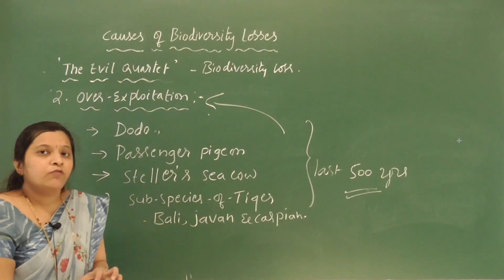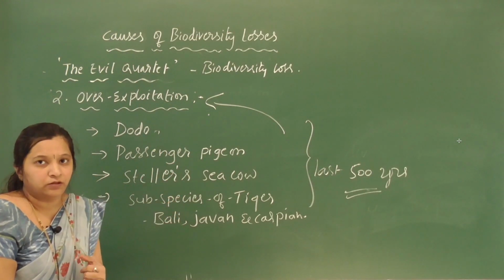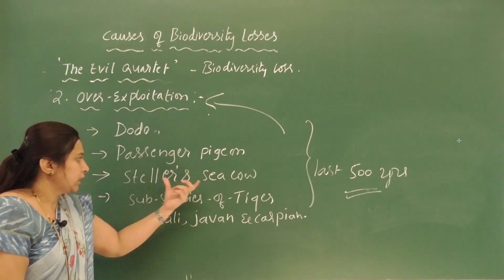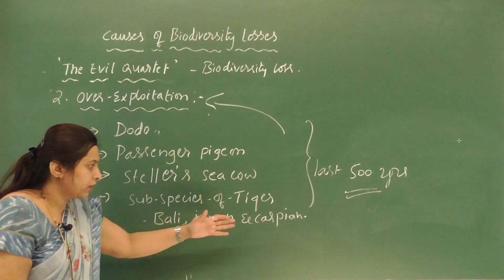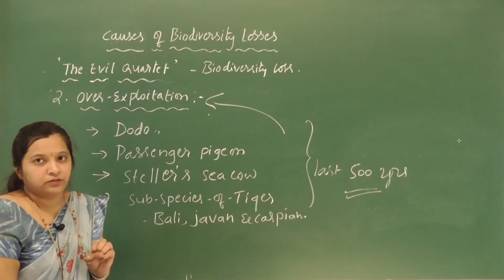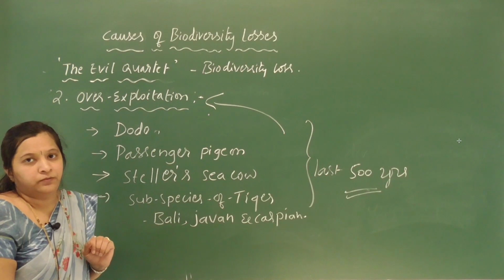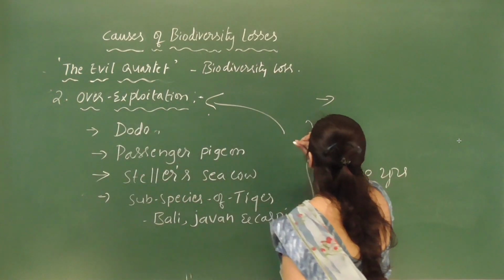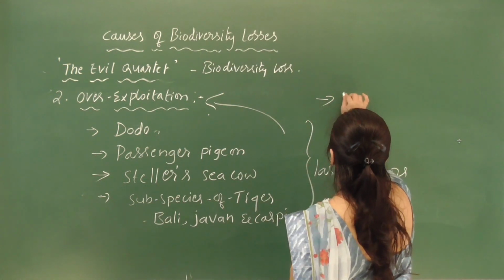Because of over exploitation, we lost so many species from the earth: the dodo, passenger pigeon, Steller's sea cow, and the 3 subspecies of tiger, Bali, Javan and Caspian. And similarly, it is due to over harvesting.